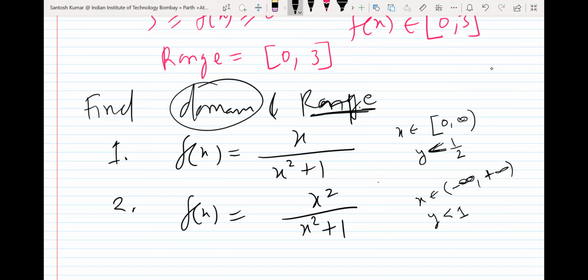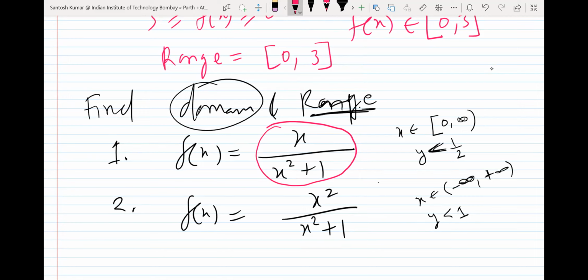Okay, so the answer is, actually, there are many methods to solve it. One method I will try is, let us discuss the first part. So you tell me what are the values of x at which this function will not be defined. You can tell me any one value of x at which the function will not be defined. The answer will come not defined or infinity will come. Do you see any such x?